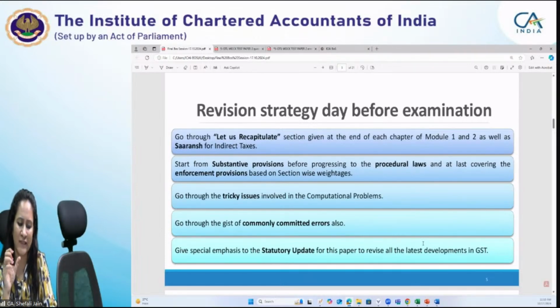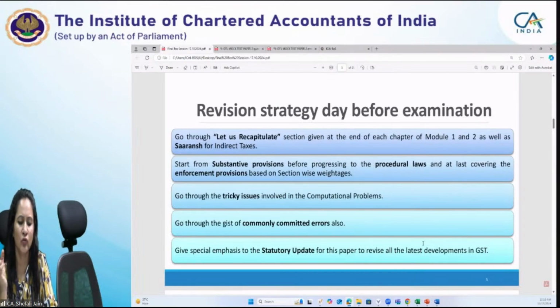Then go through the gist of commonly committed errors. We already discussed with the students in the previous session the list of commonly committed errors which we find from the communication received from the students via email, when they also meet us personally, and the feedback received from the examination.